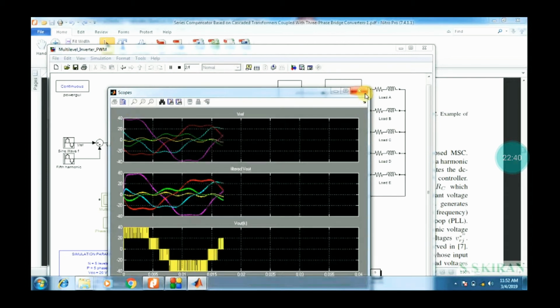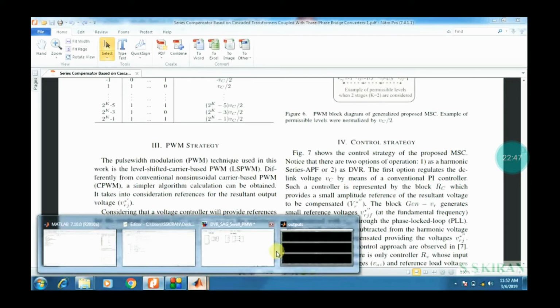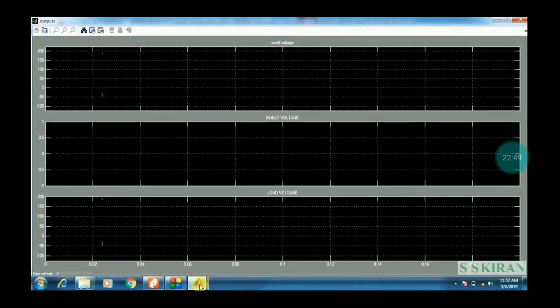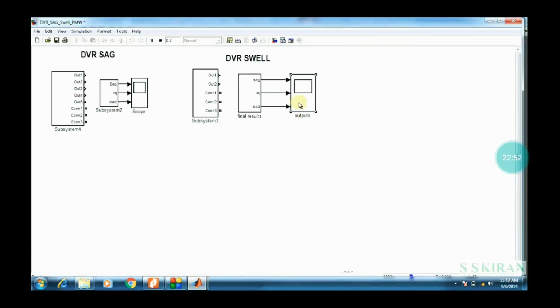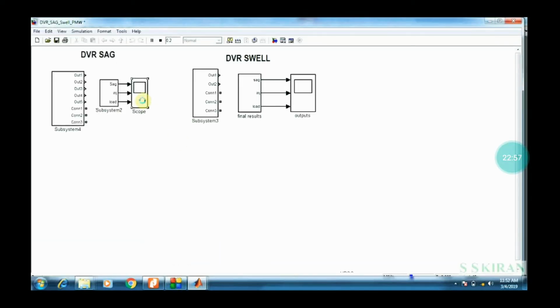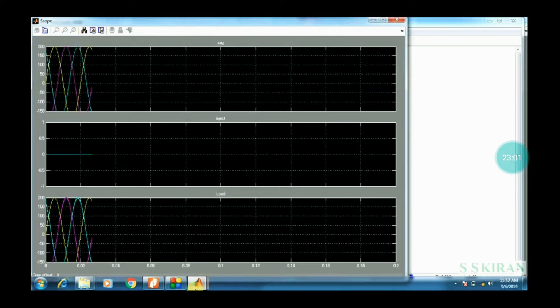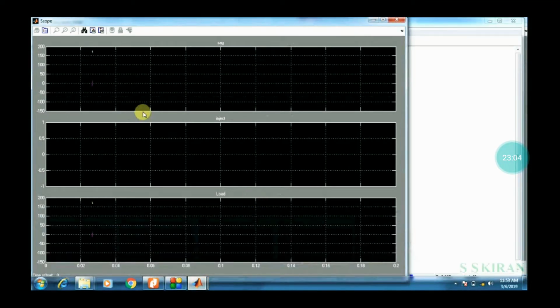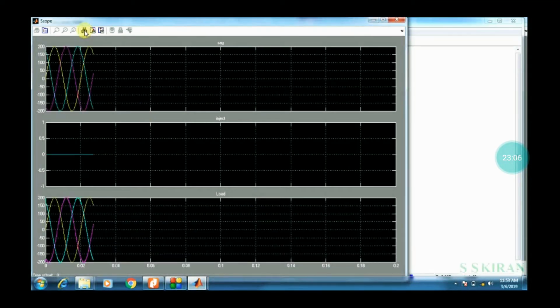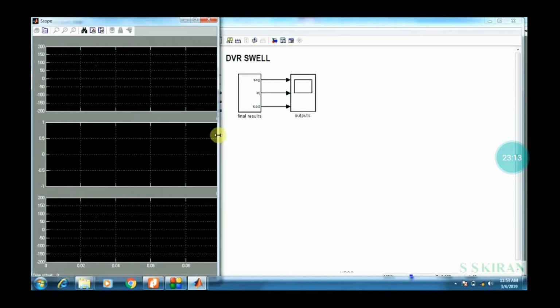In the previous session, just two minutes back, I executed one file, the combined block of DVR sag and DVR swell. I opened that one, so adjust both output files at a time and you will get some clarity. Minimize this one, and this one. This is the sag and swell: this is sag, and the next one is swell.